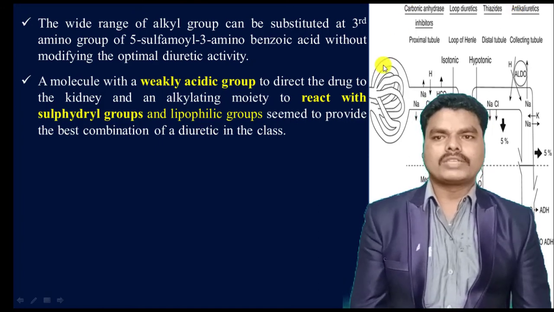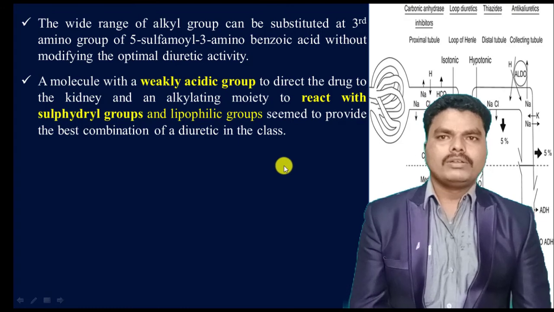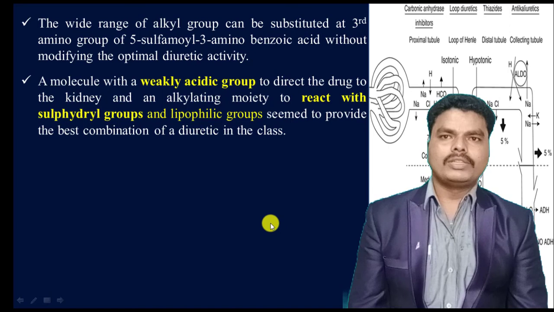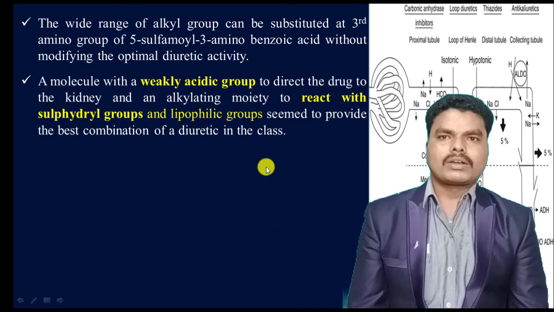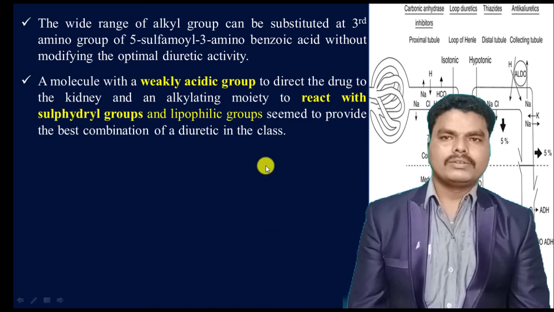So this is about the structure activity relationship of loop or high ceiling diuretics. In the next class we will discuss the remaining classes of diuretic agents. Thank you.